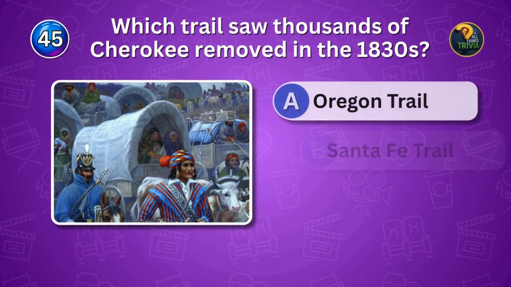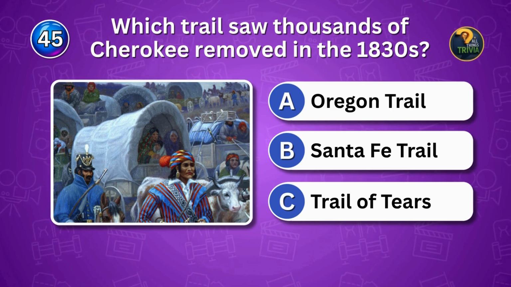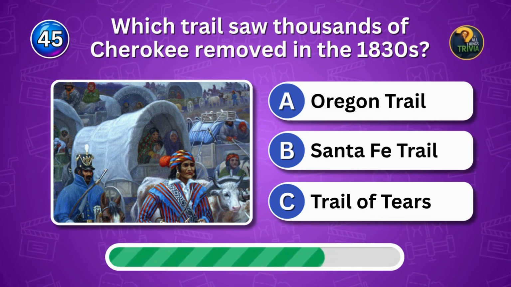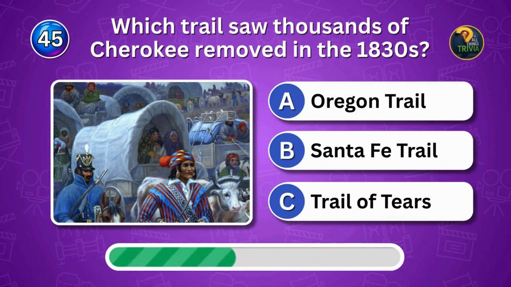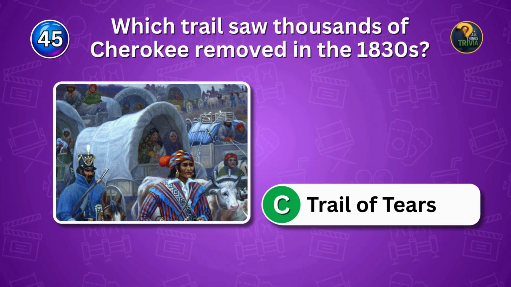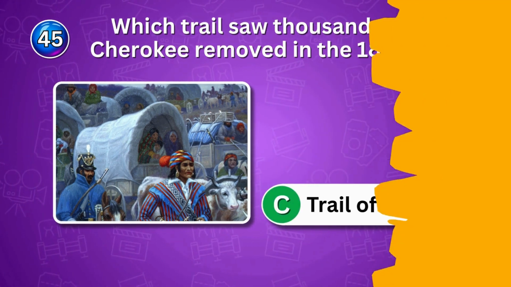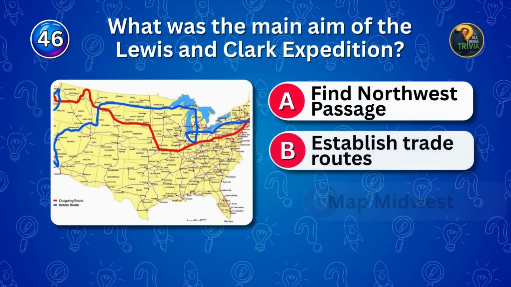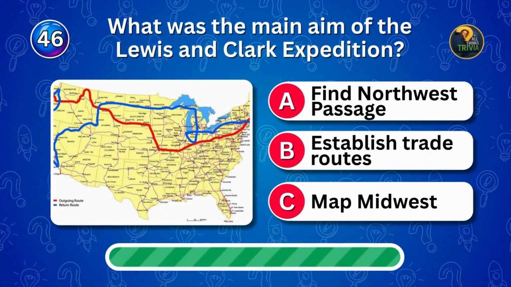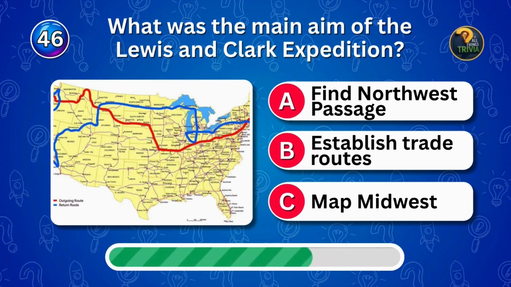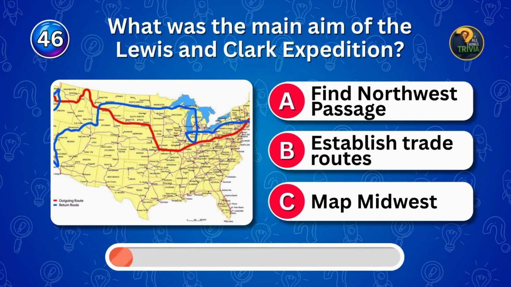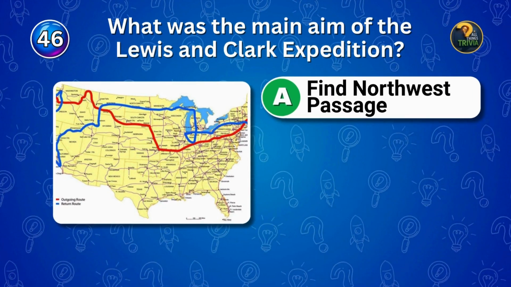Which trail saw thousands of Cherokee removed in the 1830s? Forced march. Name the trail. The Trail of Tears was tragic. What was the main aim of the Lewis and Clark expedition? Expedition goal. What was it? They searched for the Northwest Passage.